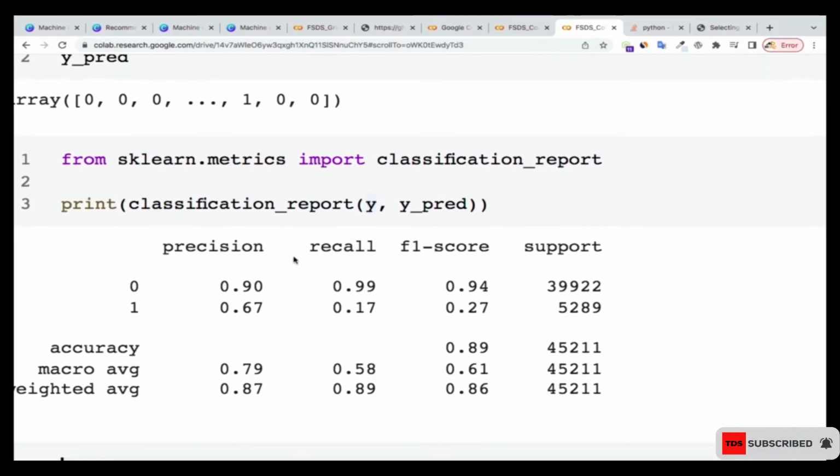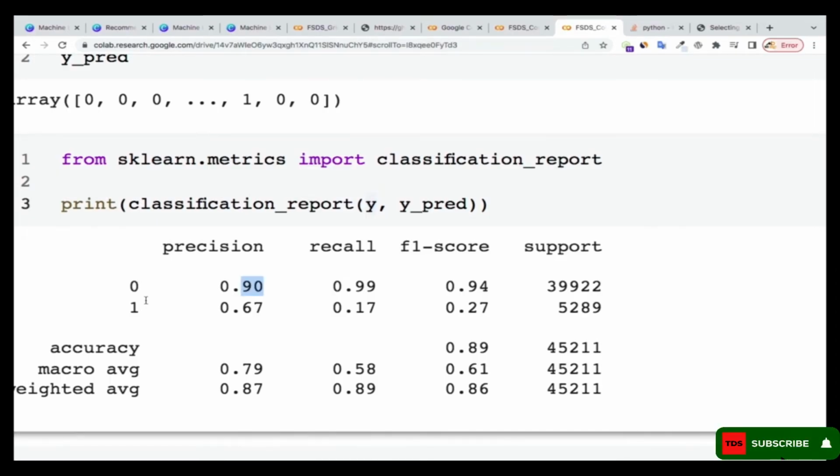If you see precision for 0 is 90, but precision for 1 is 67. Recall is 99, but recall for 1 is 17, that is really bad. It's absolutely terrible. If you see F1 score, for 0 it is 94 and for 1 it is 27. So you can see that there's something wrong over here. The model is actually predicting most of the time the zeros and ignoring the ones.